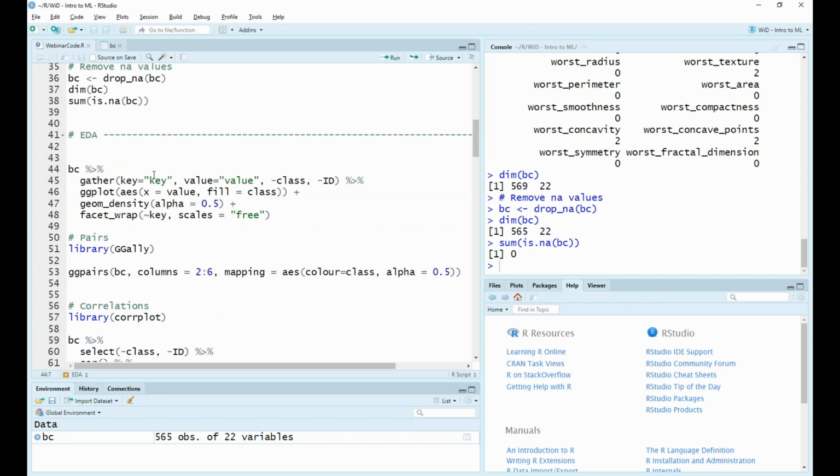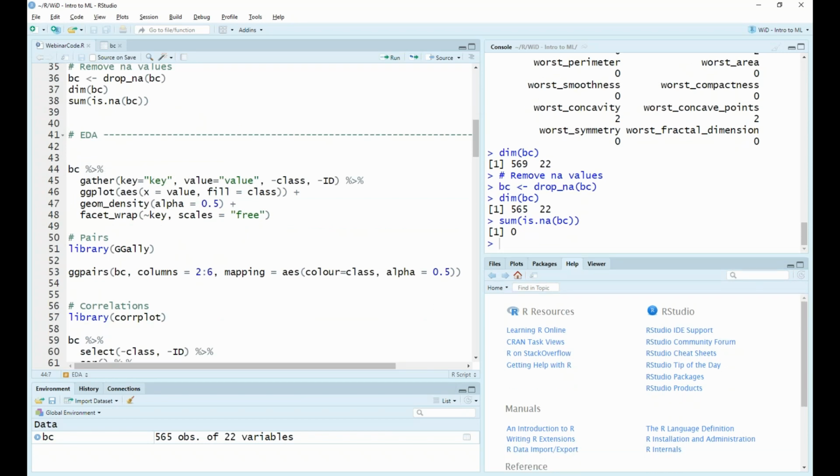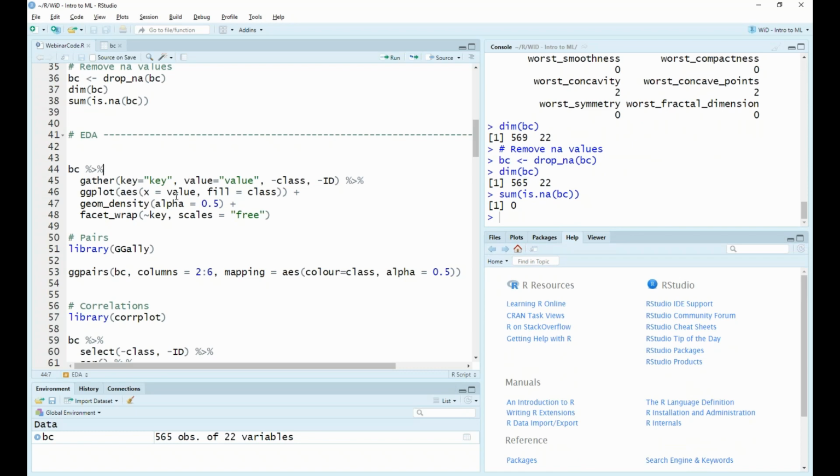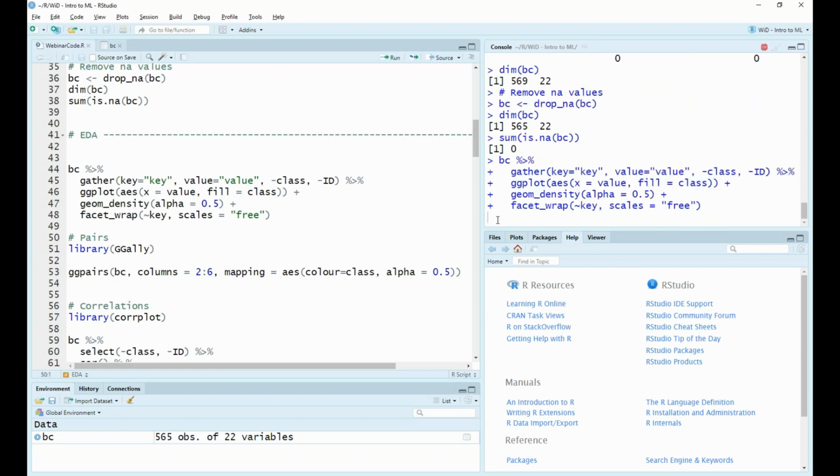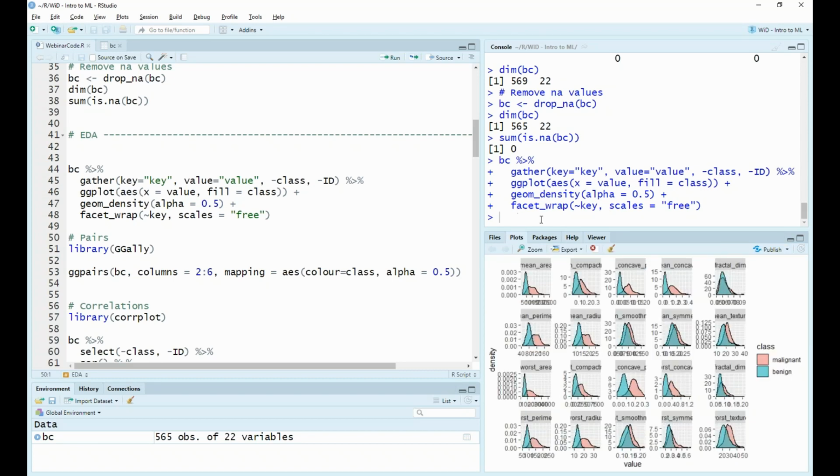Great, so let's have a visual jump into our data set. To do this, first we're going to create a correlation matrix. What we're doing here is gathering all of the feature columns, and we're going to create a density plot, and wrap this, so create a subplot for each based on the keys that we have produced. I'm running this. It may take a second.